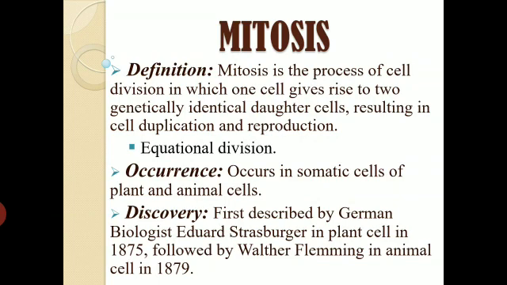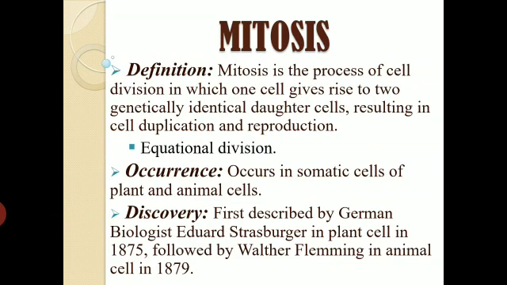Even the number of chromosomes is also the same in the daughter cells as in their parent cell, and hence this particular type of division is also called equational division. So mitosis is basically a type of cell division where the number of chromosomes remains the same in the parent cell and in the daughter cells, and it is also called equational division.